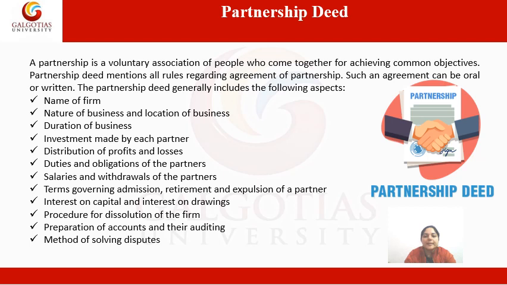We have already discussed about partnership deed in our introduction slide. Partnership deed is one in which various rules regarding partnership are mentioned. A partnership is a voluntary association of people who come together for achieving common objective. It means partnership is basically a voluntary association of two or more persons who come together to start a business and who are having common objectives and who want to start business to achieve higher profit. Partnership deed mentions all rules regarding agreement of partnership.